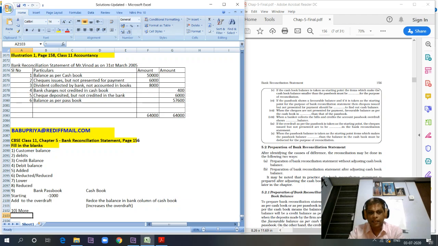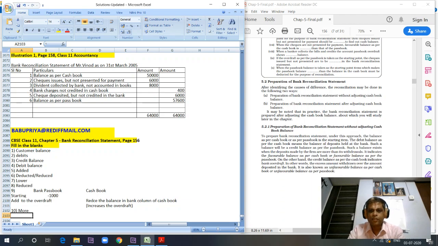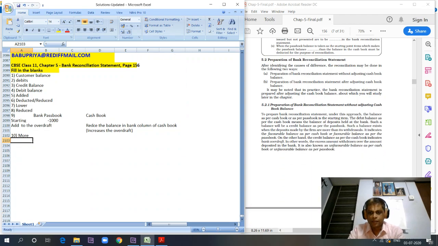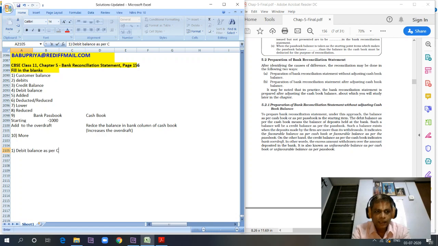I want to touch base on one more basic concept. There can be four scenarios. One is debit balance as per cash book.